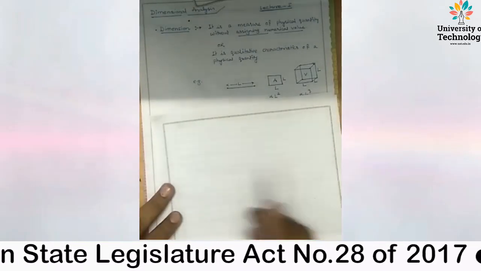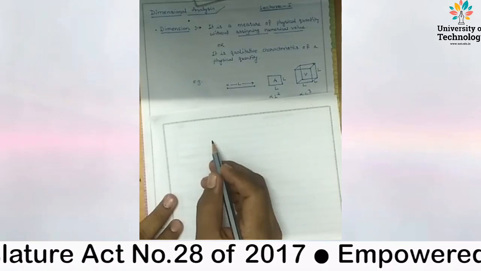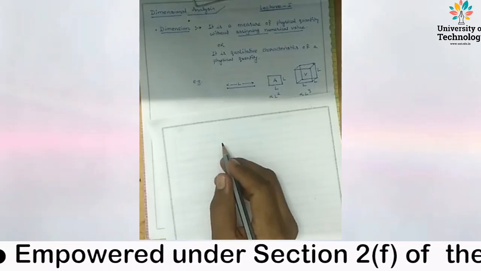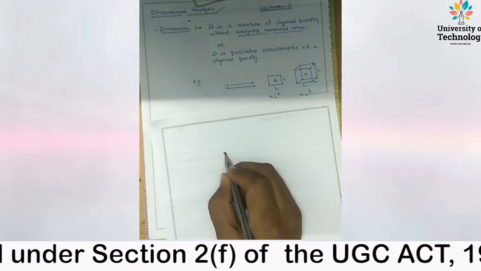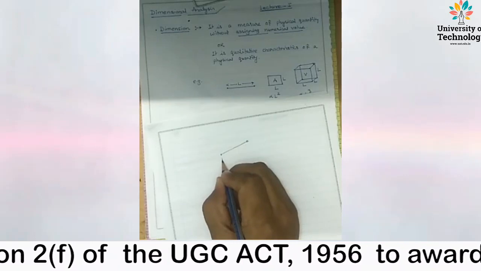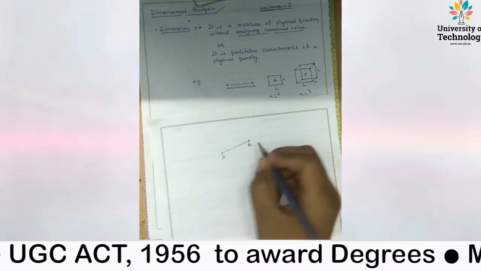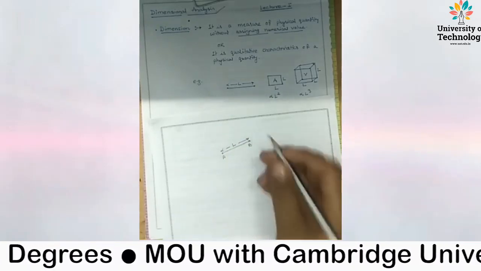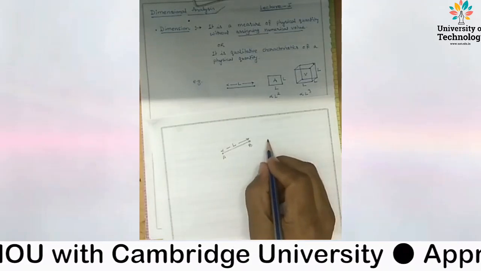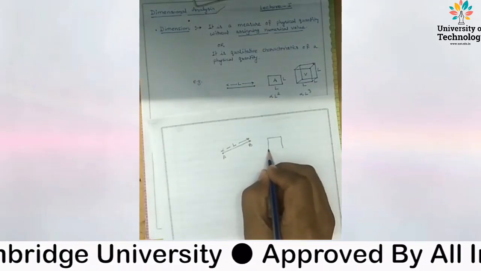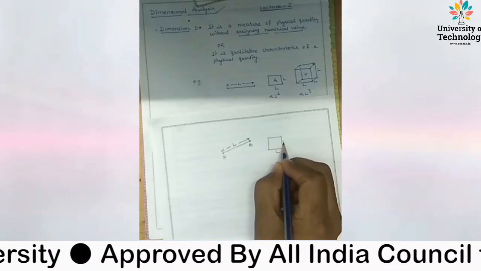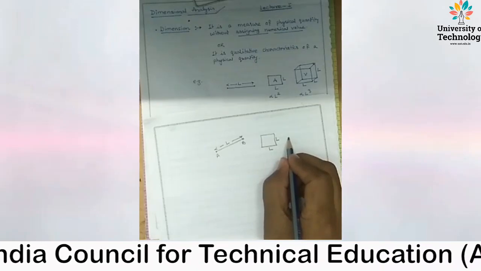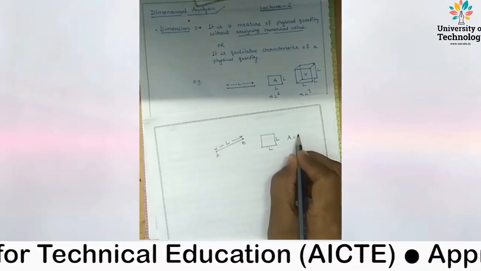Let us explain with the help of an example. Consider the distance between two points A and B, normally measured in terms of length. The area of a two-dimensional body with length L and height also L, that is a square, equals the square of length.